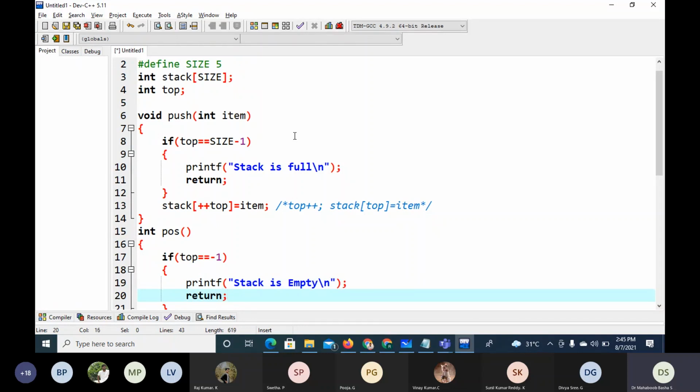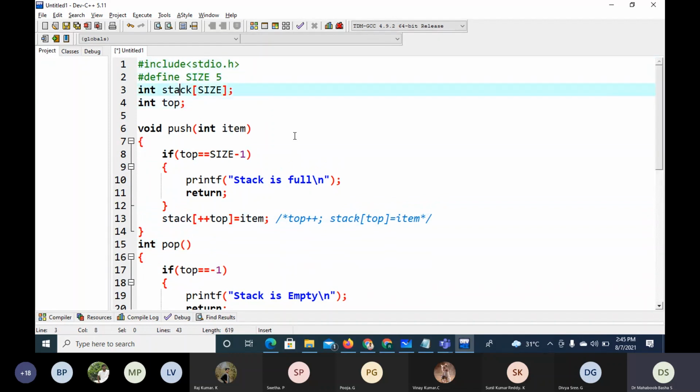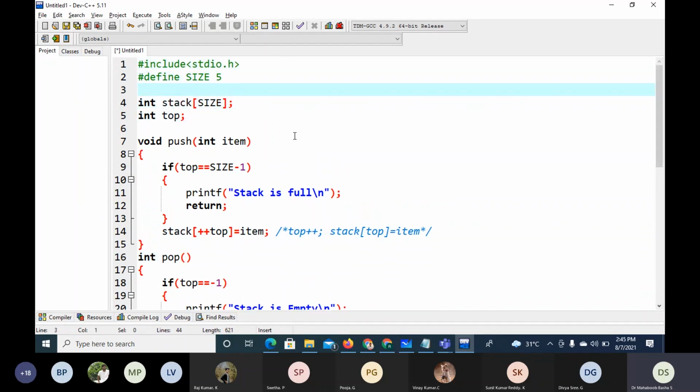Here, when we say pop, we have to return something. But if you return something, then that something may be considered as a data item, which is part of the stock. So what I'll do is I'll define an invalid item, which is the least value in integer, and assume that it will not be part of the stock.